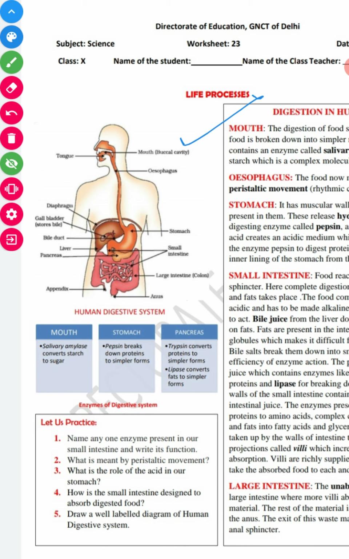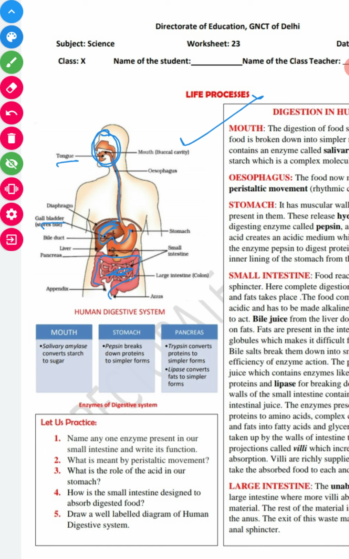It starts from the mouth, which has the tongue, teeth, and small glands are also present. Then we have the esophagus, then stomach, then the small intestine, the large intestine, and here we have the liver.